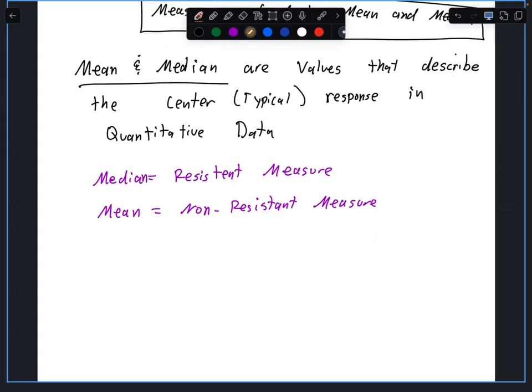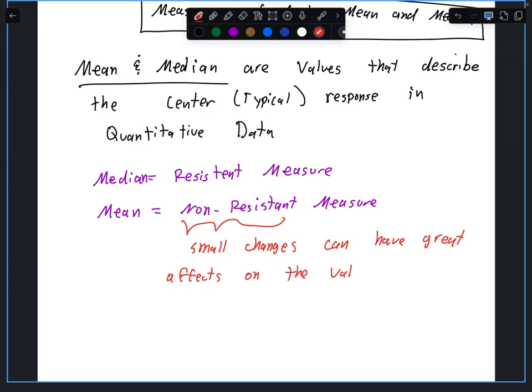In other words, when I talk about this being non-resistant, that means that small changes can have great effects on the value.